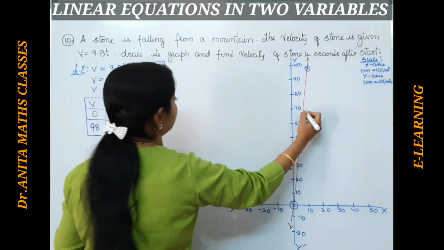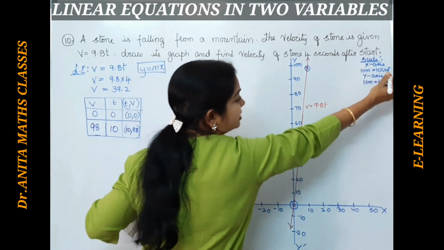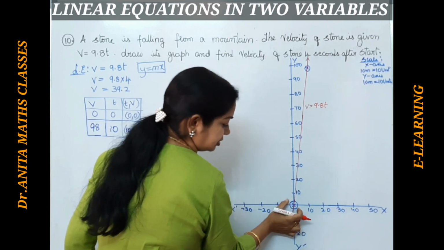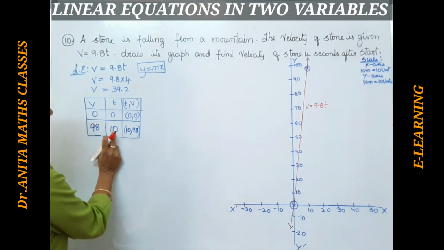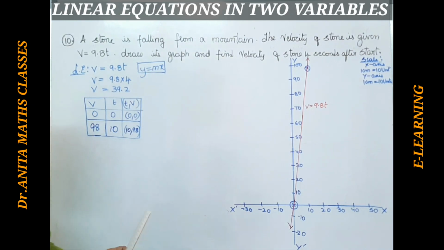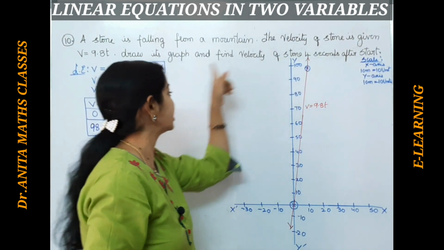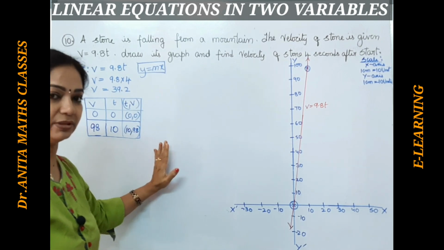So this equation is v equal to 9.8 t. We have taken 1 centimeter as 10 units, on x as well as y. So this is 0 comma 0. This point is 10 comma 98, because 10 is the x coordinate and 98 is the y coordinate. Okay, hope you have understood this graph. Now we have also calculated the velocity after 4 seconds, right? After 4 seconds it is 39.2. So pause the video and note it down here.